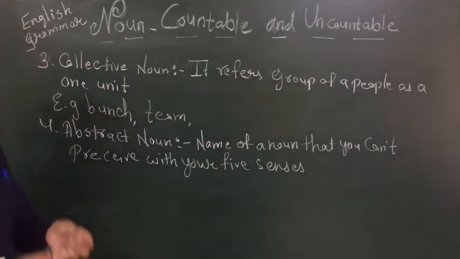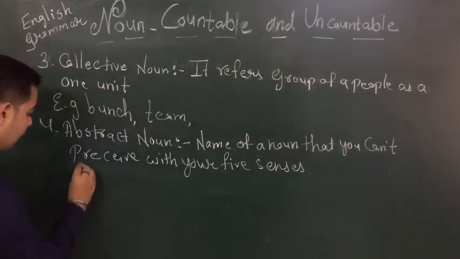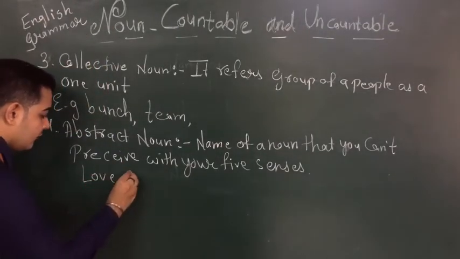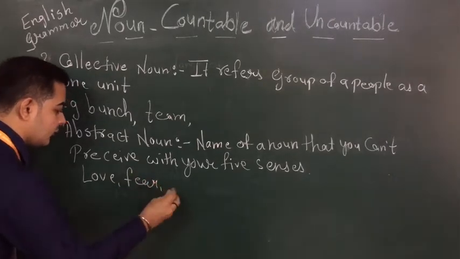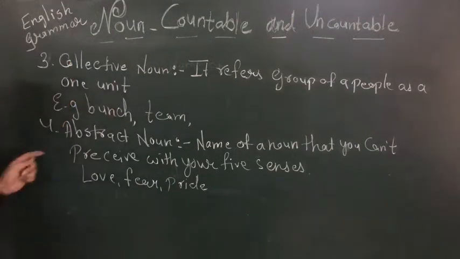Students, we can't sense it, we can feel it. Example, love, fear, pride, they all are examples of abstract noun.